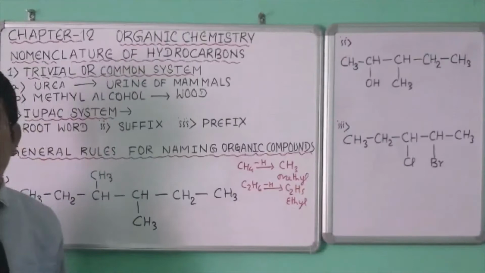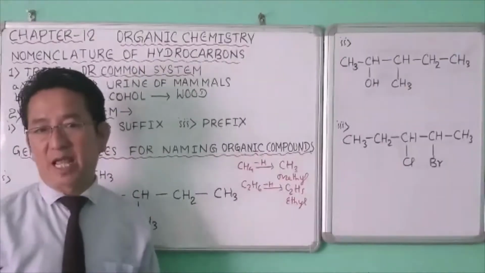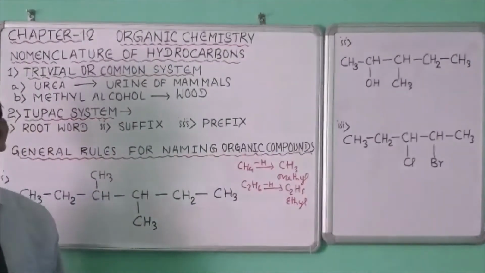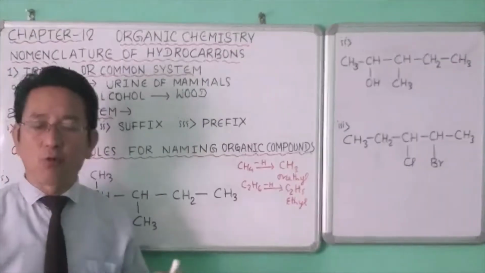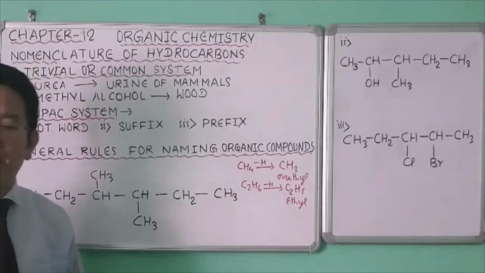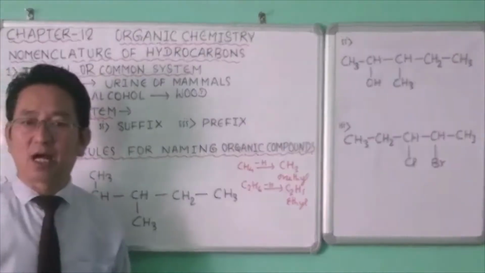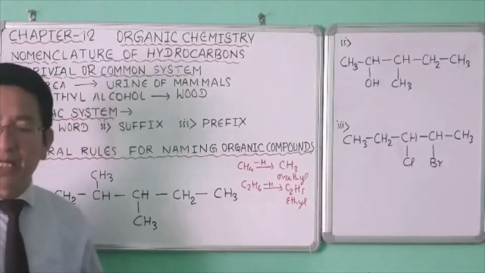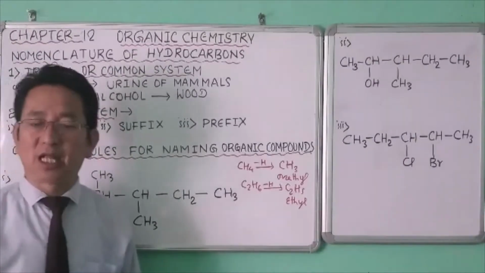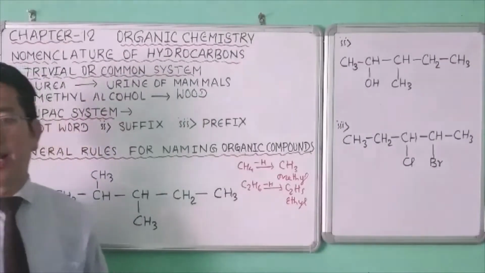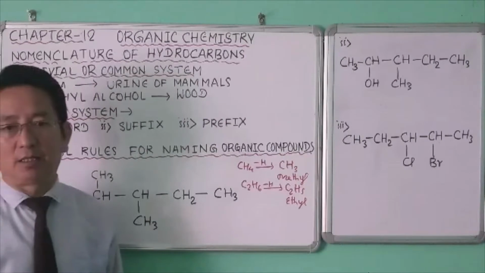Two carbon atoms, eth. Three carbon atoms, prop. Four carbon atoms, but. Five carbon atoms, pent. Six, hex. Seven, hept. Eight, oct. Nine, non. And ten carbon atoms, dec.